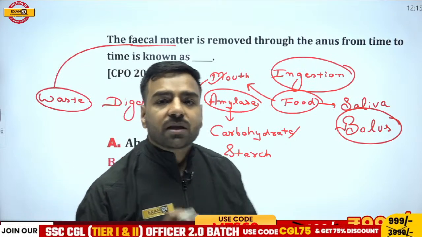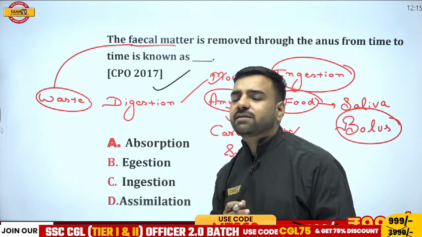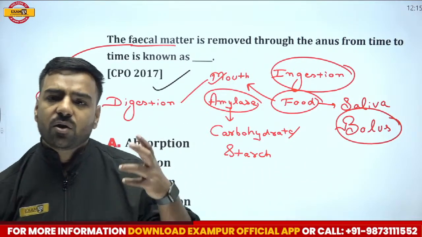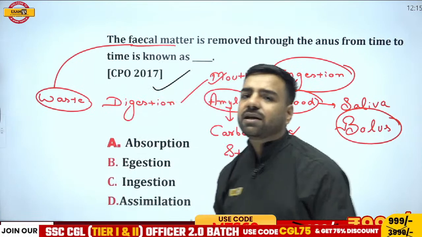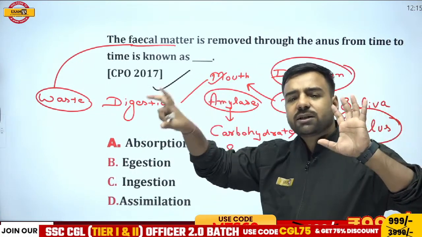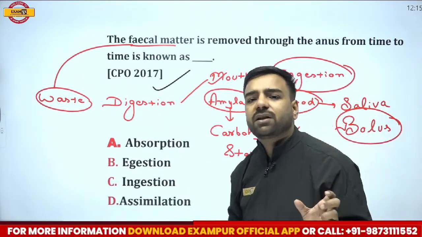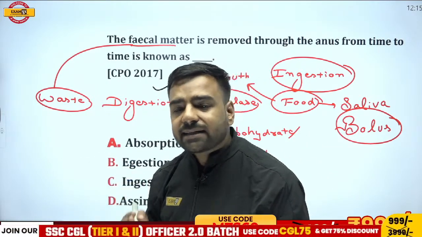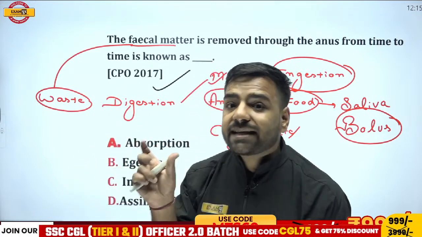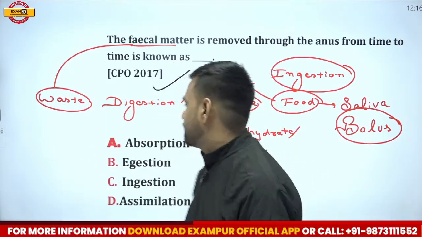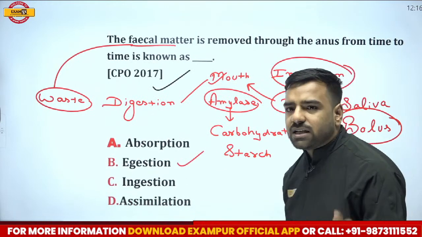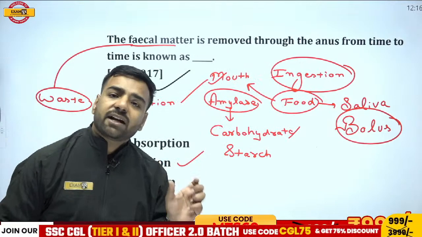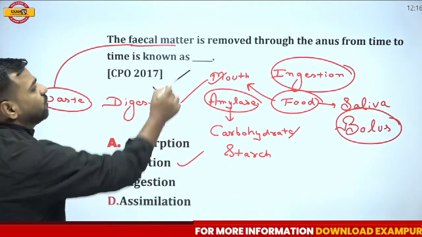Now what will happen? This bolus will move inwards, then through a certain digestive process this bolus moves through the food pipe, then towards the stomach, and finally what happens? After all the process of digestion, there is a waste that is left. This waste is kept in the rectum for a while and then finally excreted out through the anus. And this excretion process which I am talking about is known as egestion. So egestion is a process in which the waste from the body is removed, and that waste was known as fecal matter over there, right?